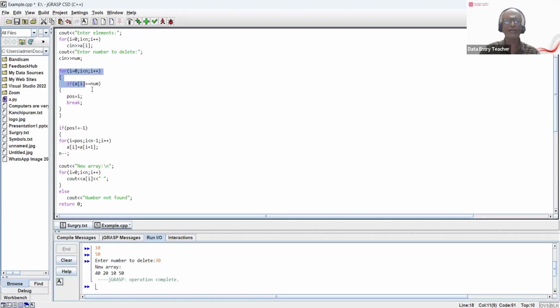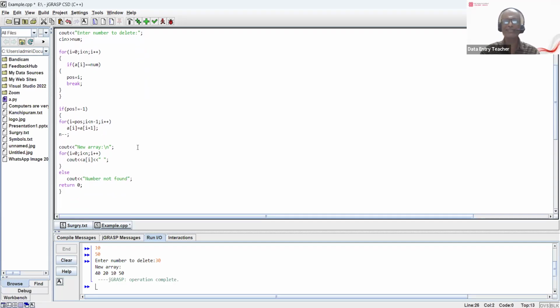If an element matches the number to be deleted, it will stop there, note the position, and come out of the loop. If the position is not equal to -1, the element is found. Then the current element is set equal to the next element. Suppose the element 5 is at some position, the next element is placed in the position where 5 was. It does this until the end of the loop is reached. Then n minus minus resizes the array. After that, you finally print the array.